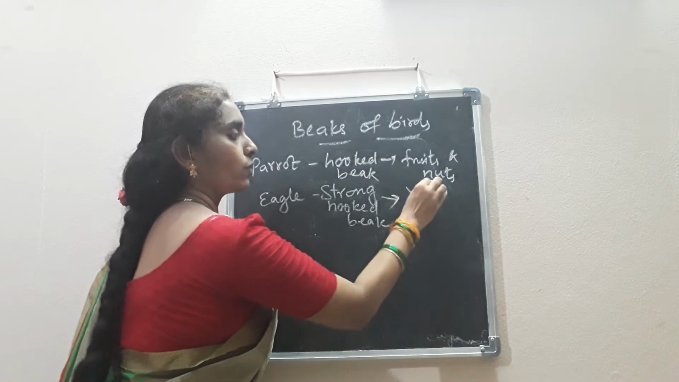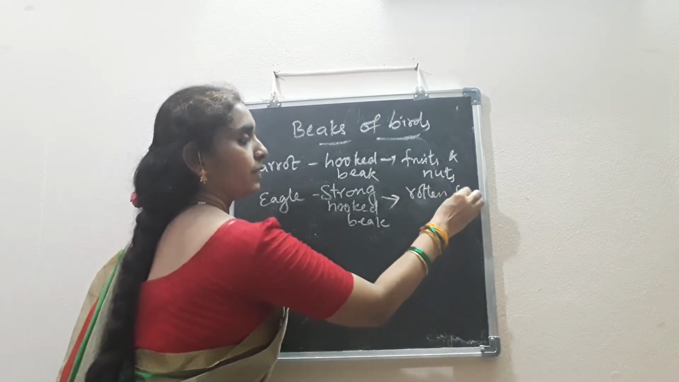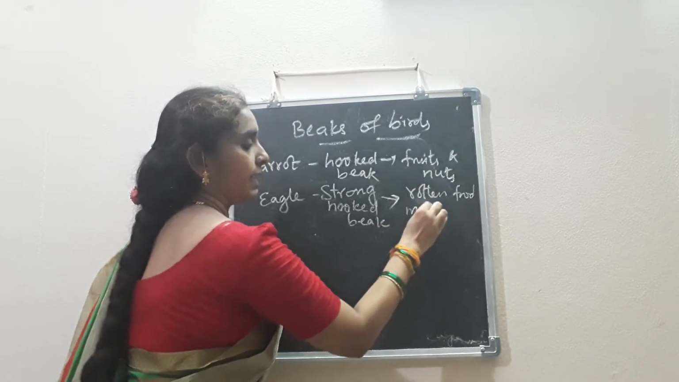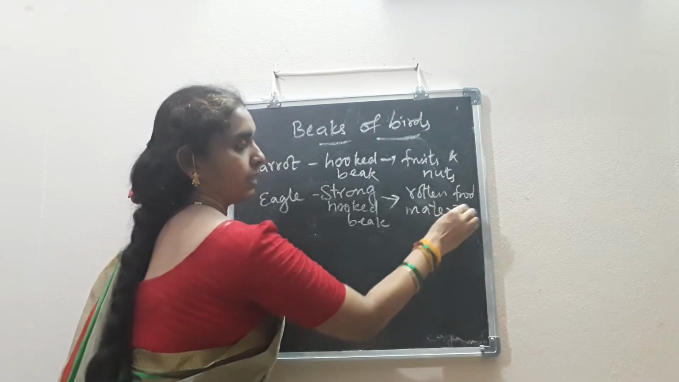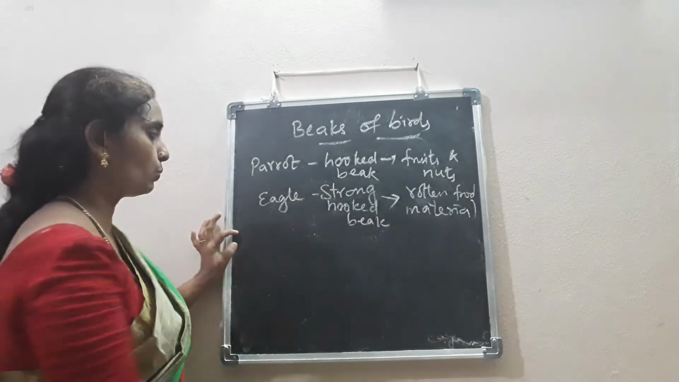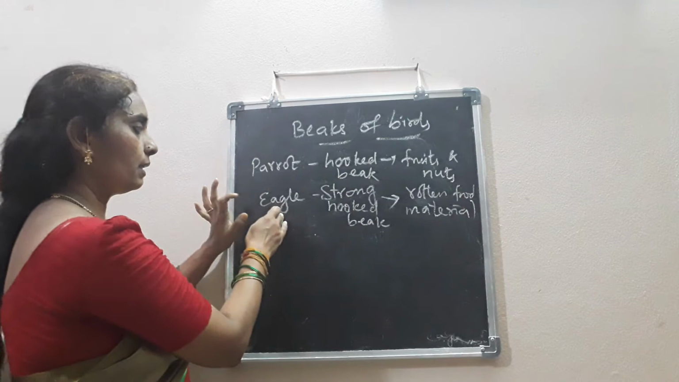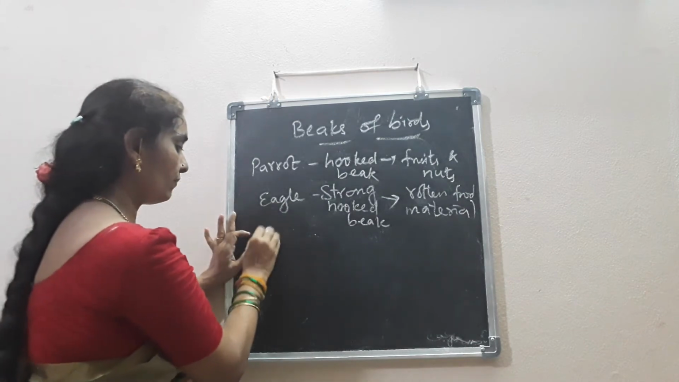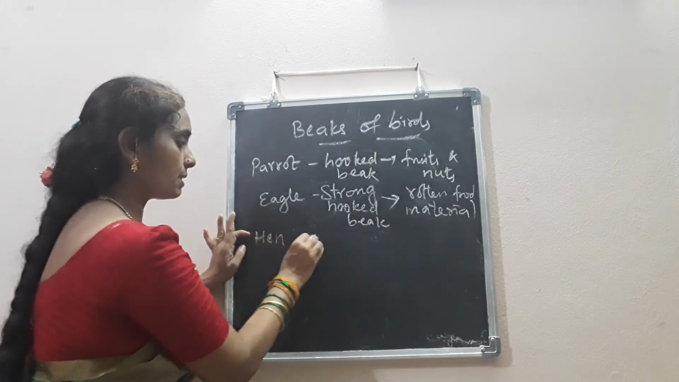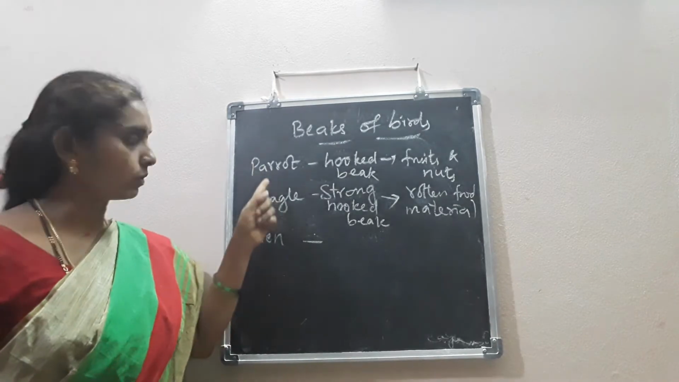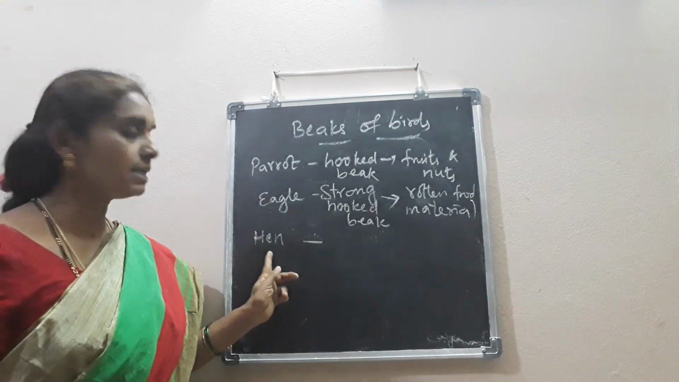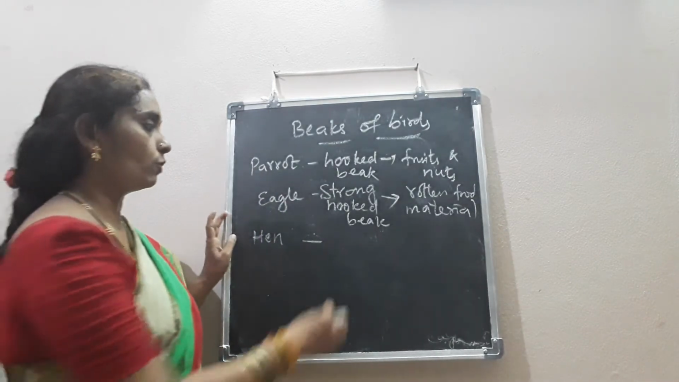It depends upon dead and rotten food material. It's a natural scavenger, as you know, isn't it? Parrot, eagle, and also hen, if you take. What does the hen eat? It is an omnivore. Parrot is a herbivore. Eagle is a carnivore. Hen is an omnivore.